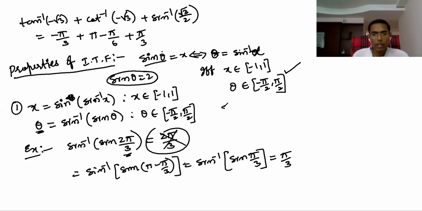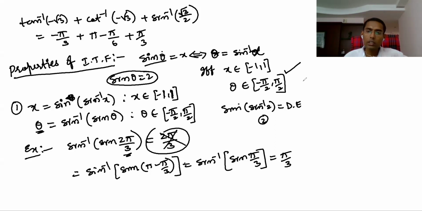Okay, similarly, sine inverse of sine inverse 2 doesn't exist. This doesn't exist. Yes or no? Sine of sine inverse 2, you cannot just write 2, because the output should come only here. In this case, x must be minus 1 to 1 only. This doesn't exist only. Okay, two things.